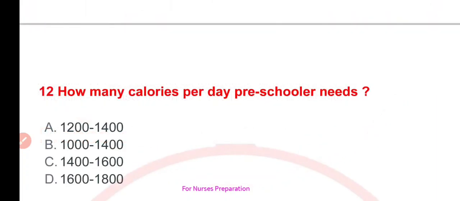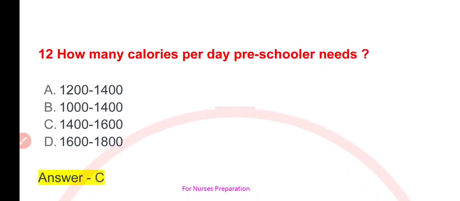Question number 12 is, how many calories per day preschoolers need? Your options are A, 1200 to 1400, B, 1000 to 1400, C, 1400 to 1600, or D, 1600 to 1800. Correct option is option number C, that is 1400 to 1600 calories per day of preschoolers needs.